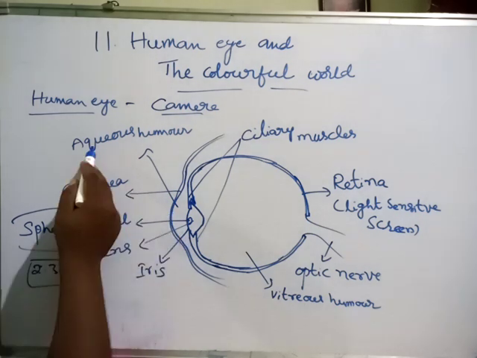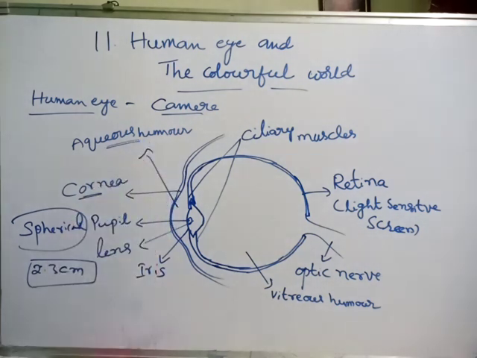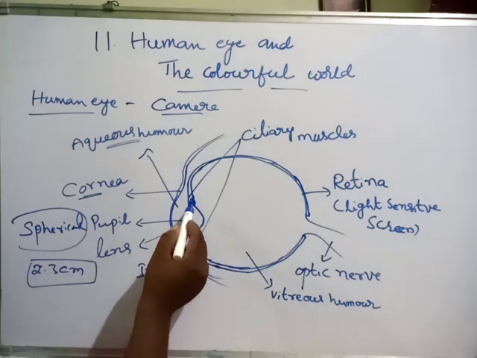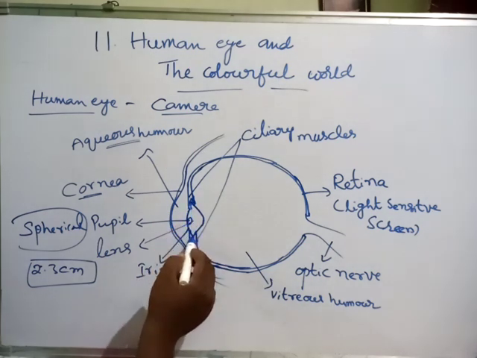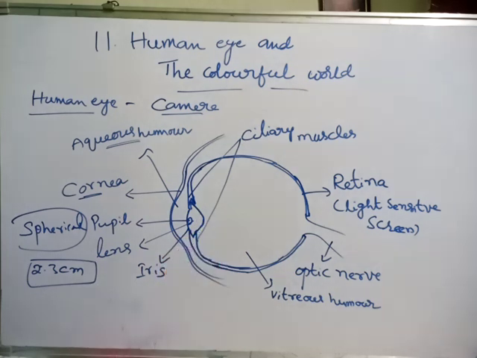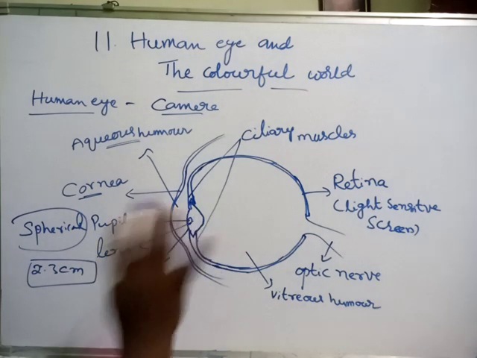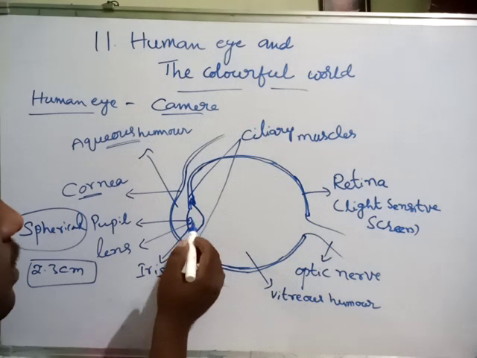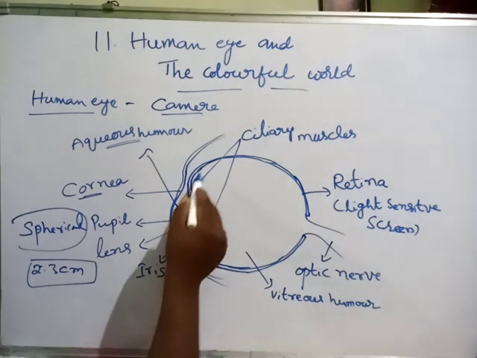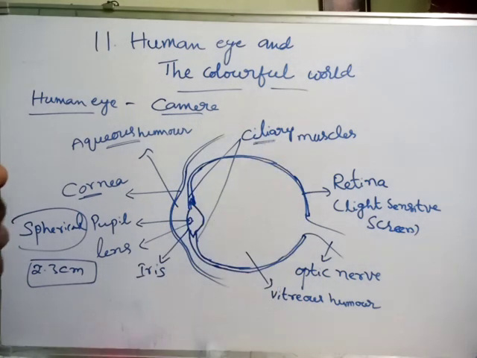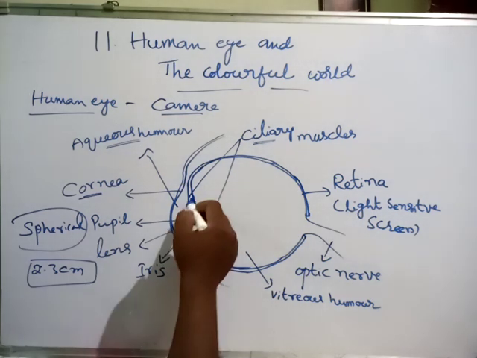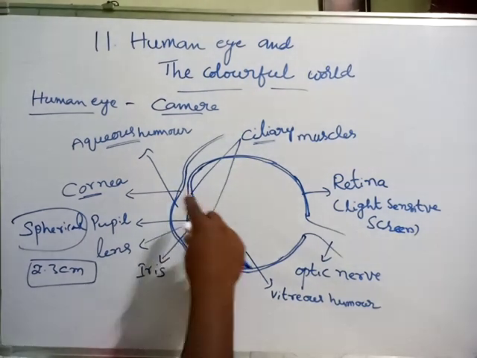Behind this cornea, aqueous humor, a liquid, will be there. And here this is a convex lens, the crystalline lens. This lens is held by ciliary muscles. This is one important organ in the human eye. See, the ciliary muscles hold the lens.